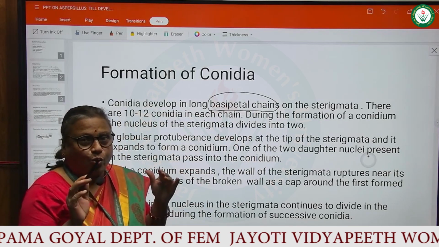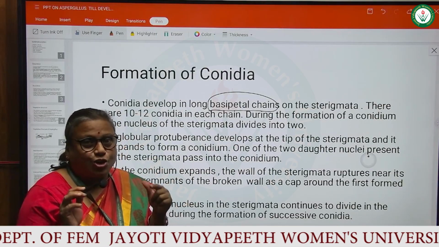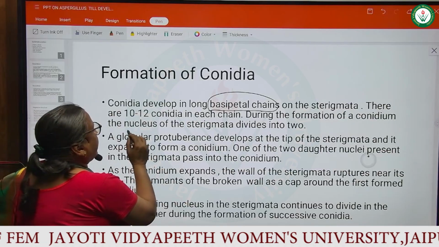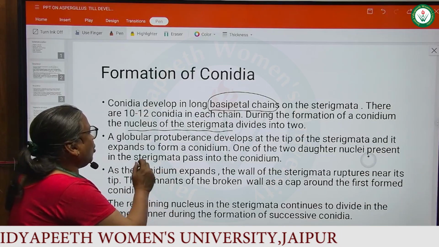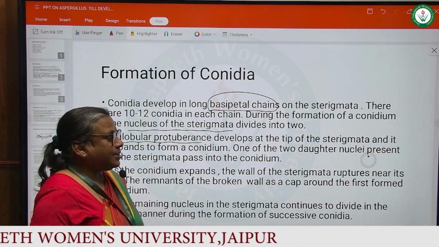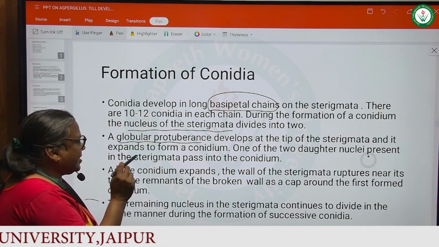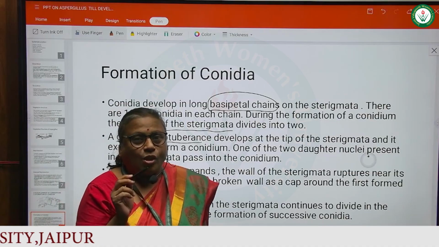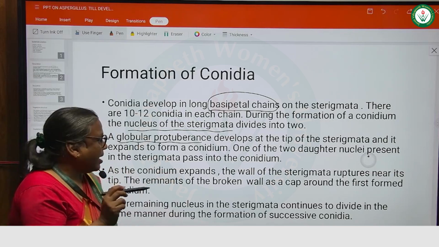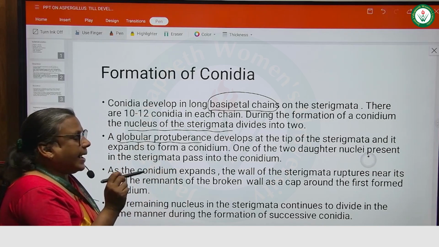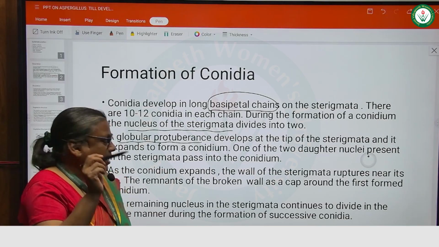There are 10 to 12 conidia in each chain. During the formation of a conidium, the nucleus of the sterigmata divides into 2 nuclei. A globular protuberance develops at the tip of the sterigmata, and it expands to form a conidium. One of the two daughter nuclei present in the sterigmata passes into the conidium. As the conidium expands, the wall of the sterigmata ruptures near its tip.